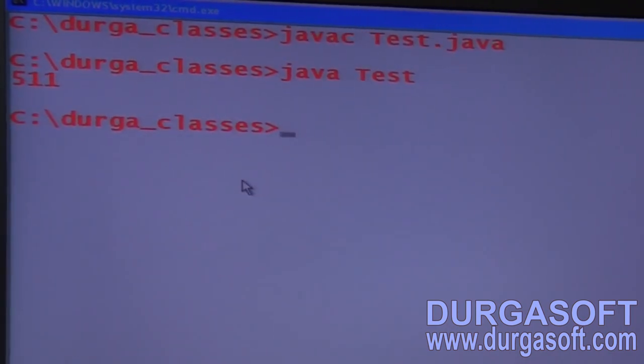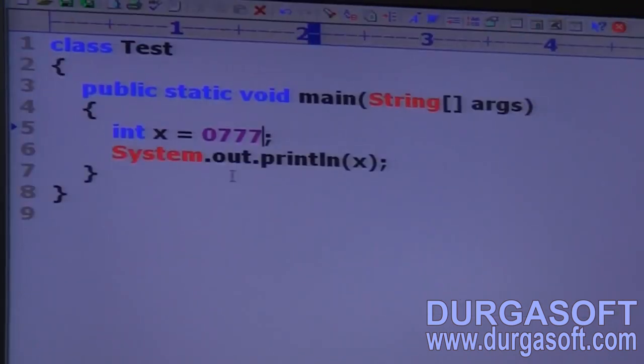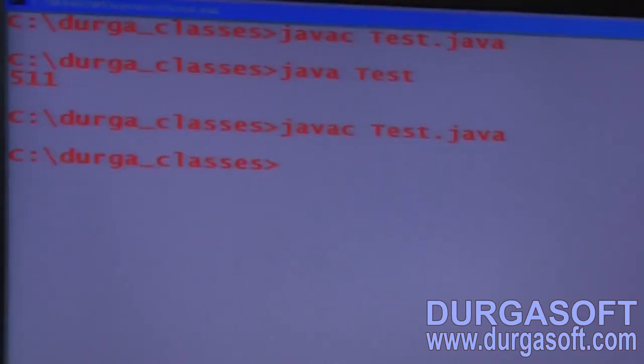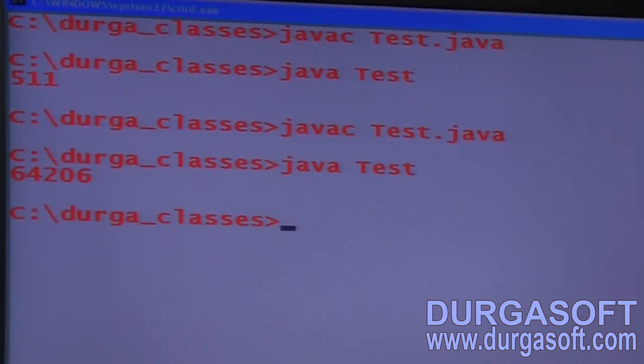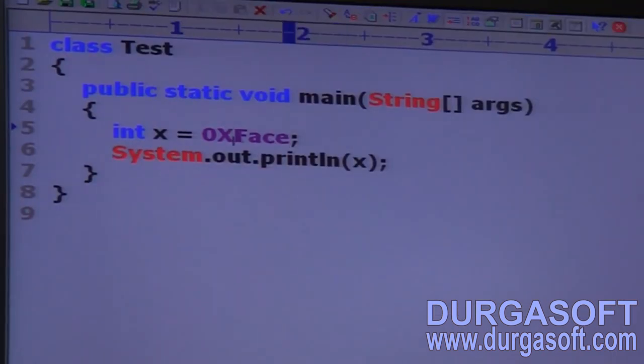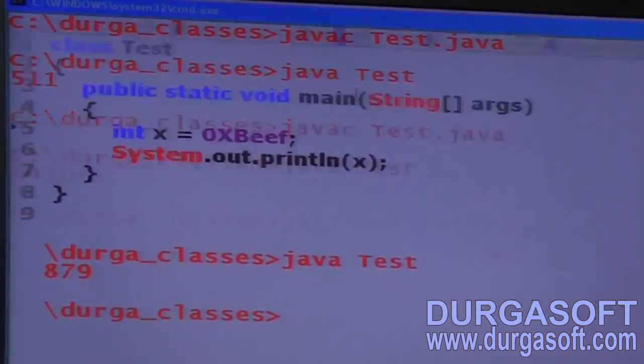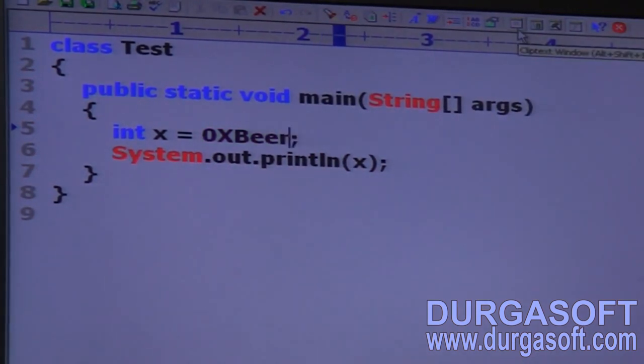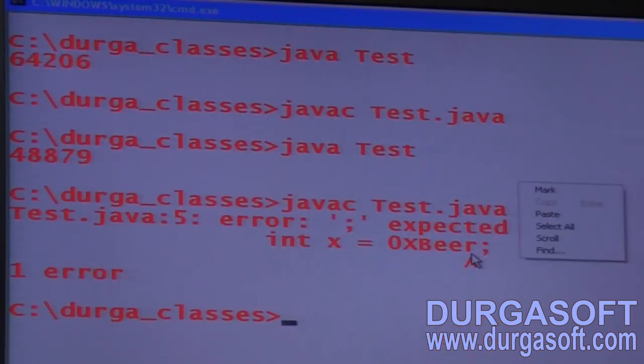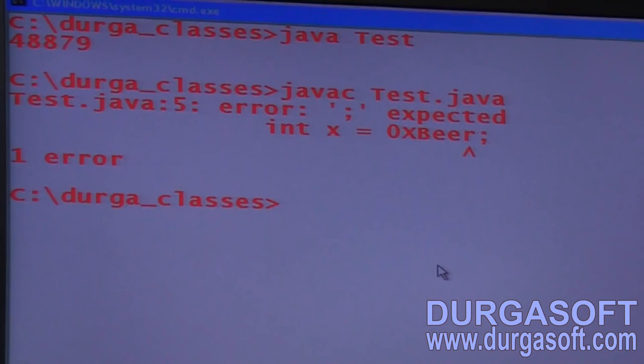Because 777 octal converted to decimal is 511. Next, 0xface, valid or not? Yes, its value is 64,206 like we are going to get. 0xbeef is 48,879, valid. 0xbeer, valid or invalid? Invalid. Semicolon expected, like a compile time error we are getting.